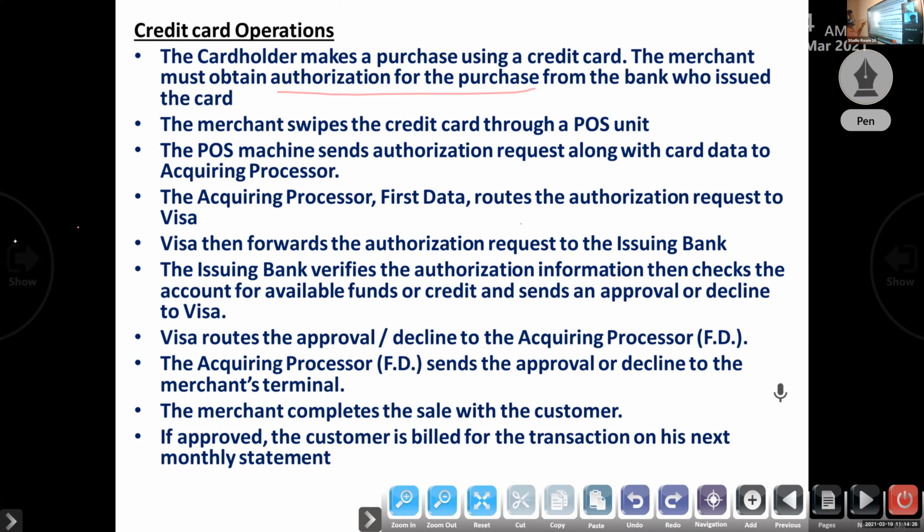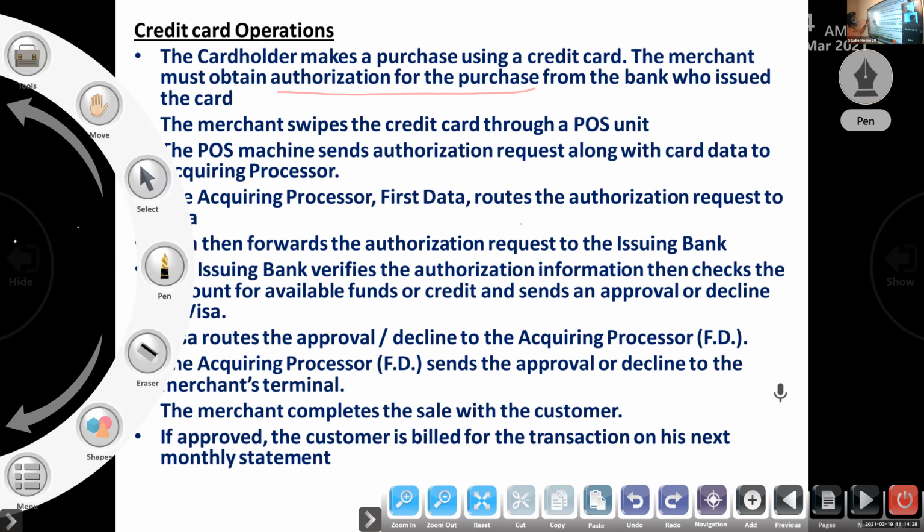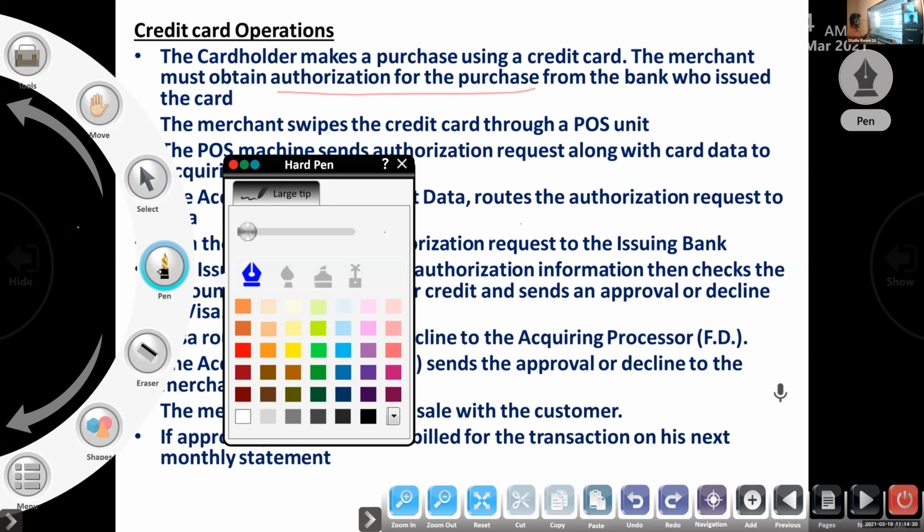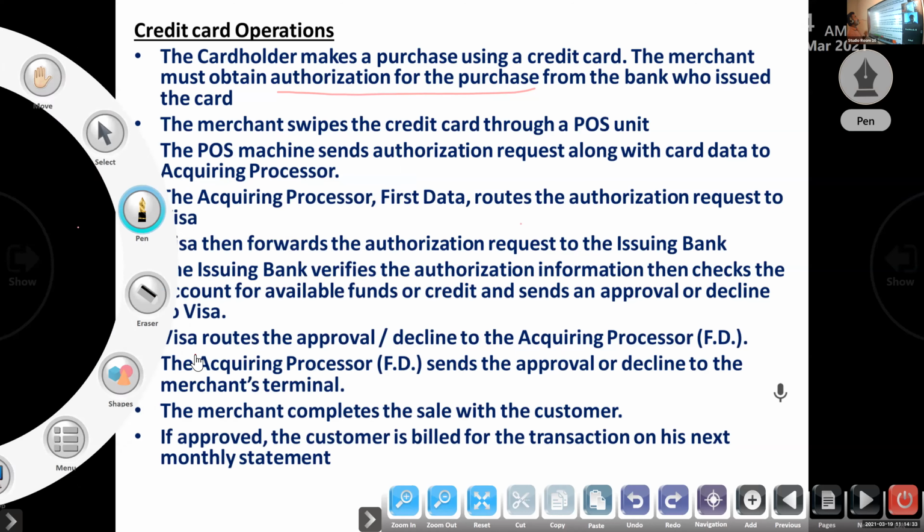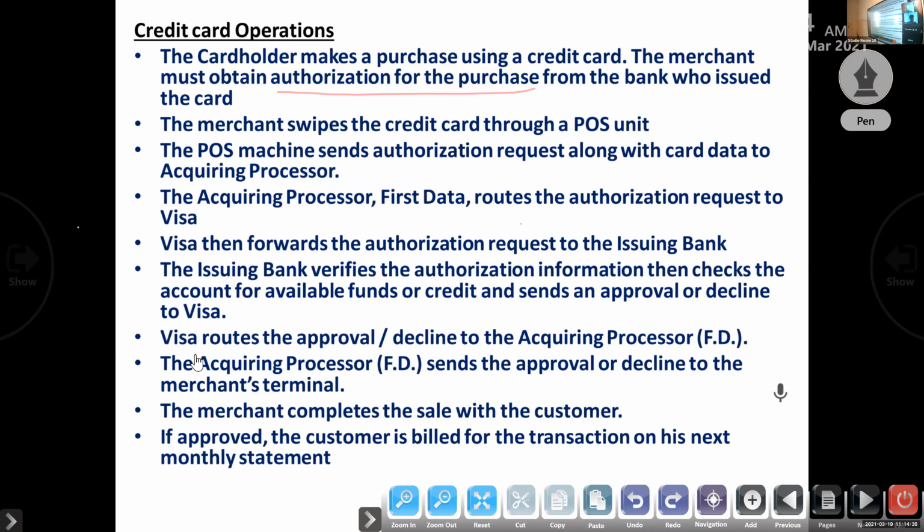Okay, so the merchant must obtain authorization for the purchase. That is the first step. Second step, the merchant swipes the credit card through the POS unit, point of sale terminal machine.